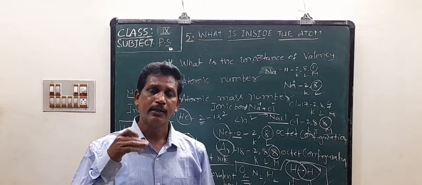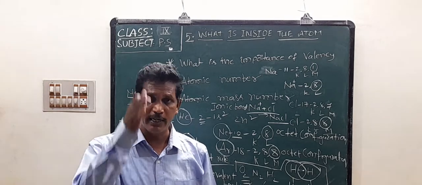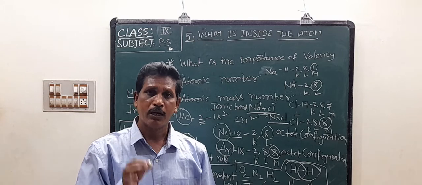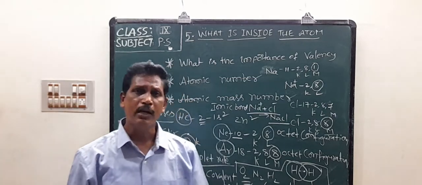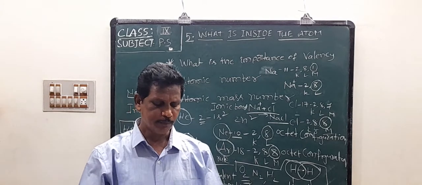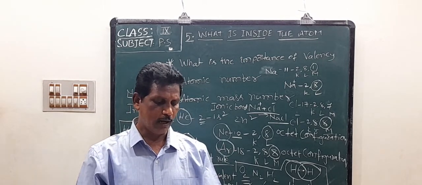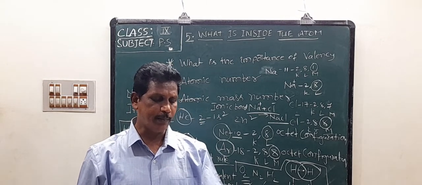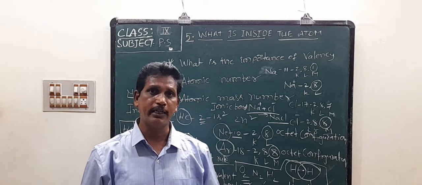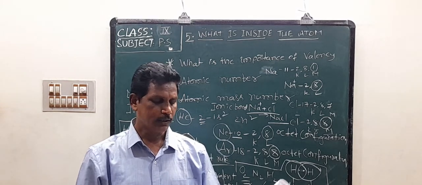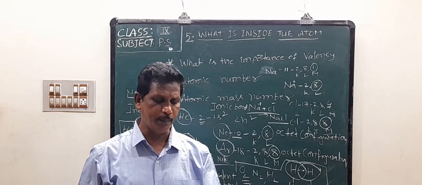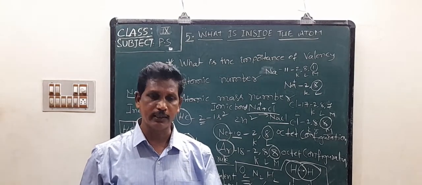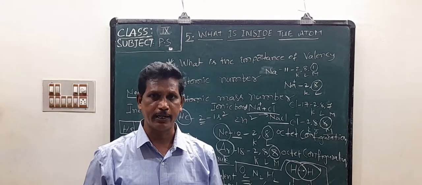Each element has its atomic number, the serial number. The number of protons present in an atom is called its atomic number. Atomic number is the number of protons in the nucleus of an atom.